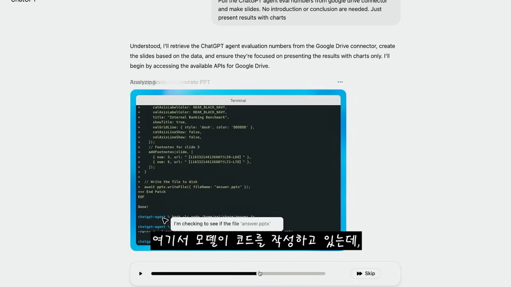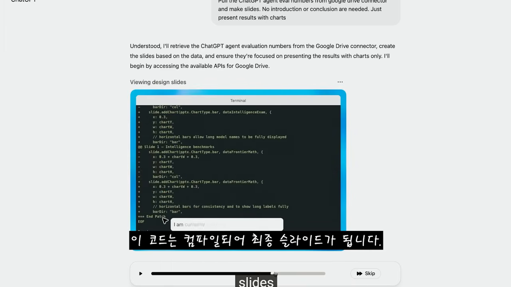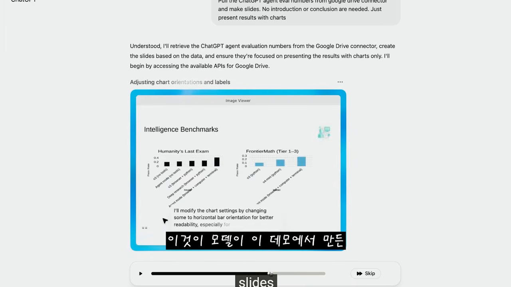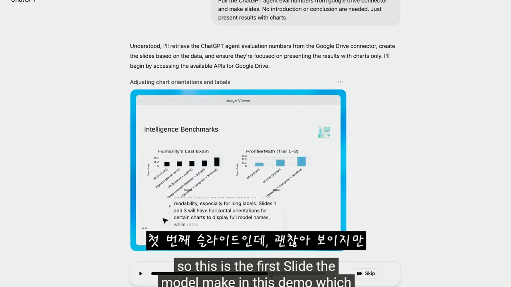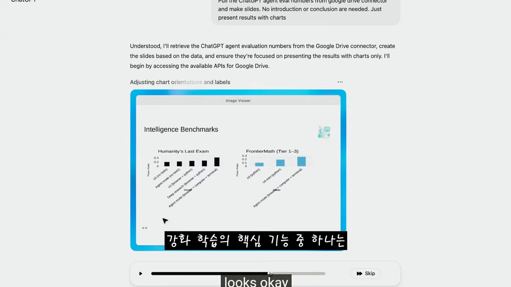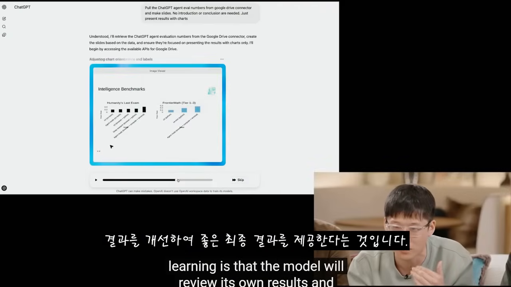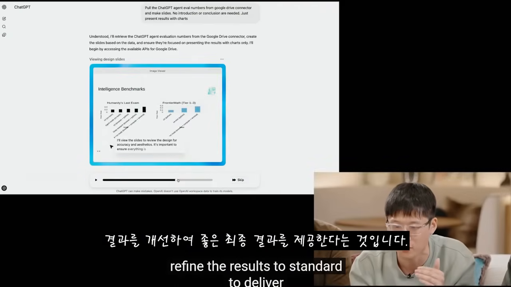Here the model is writing some code that will be compiled into the final slides. This is the first slide the model made in this demo, which looks okay, but it's not polished enough. One of the key features of reinforcement learning is that the model will review its own results and refine them to deliver a good final result.